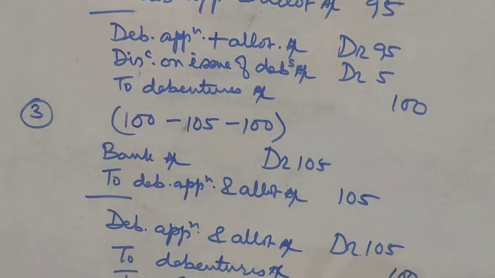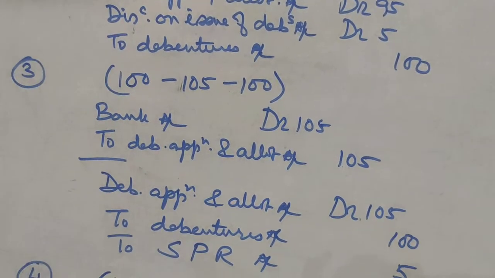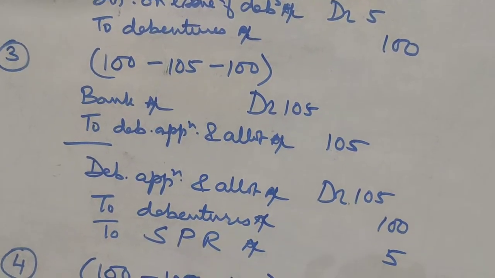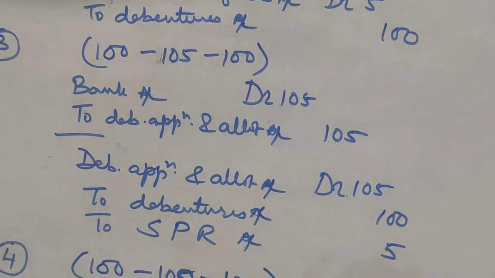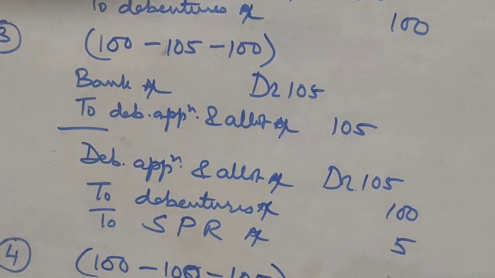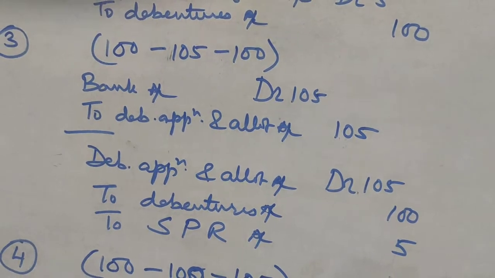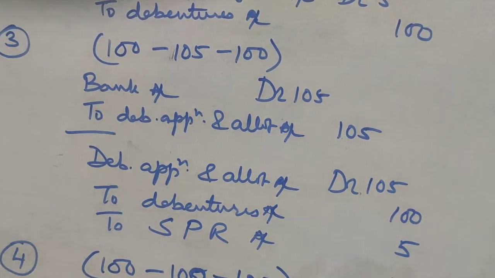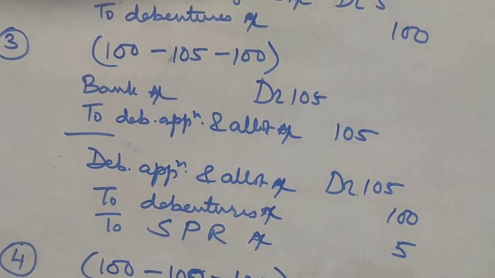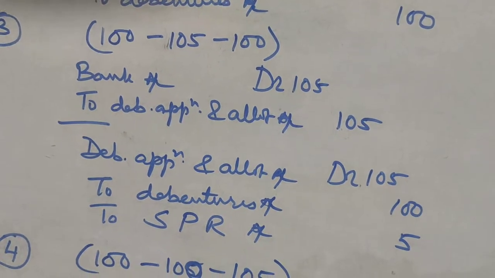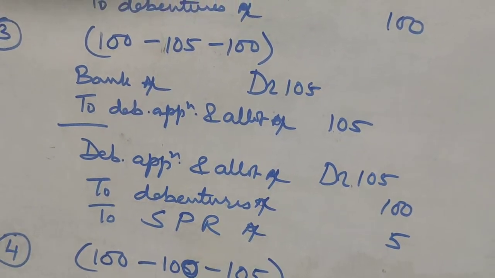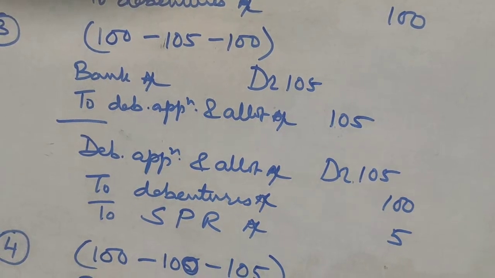Third, 100 rupees debenture is issued at 105 and redeemed at 100. So that means the debentures are issued at a premium of 5 rupees. So in that case, the person who is applying for the debenture will pay 105 rupees to the company.